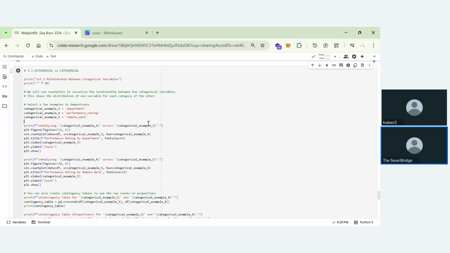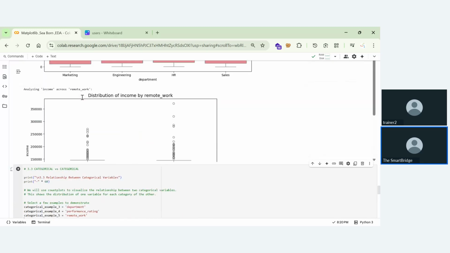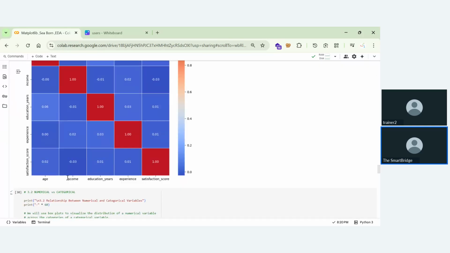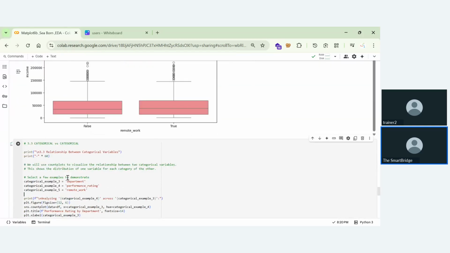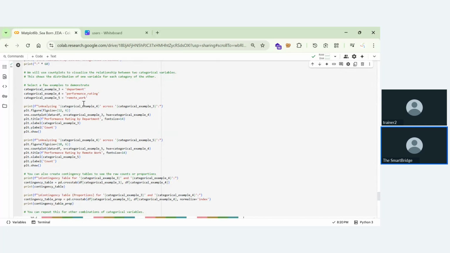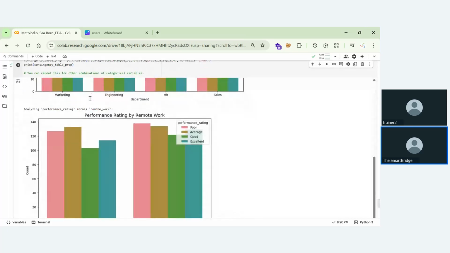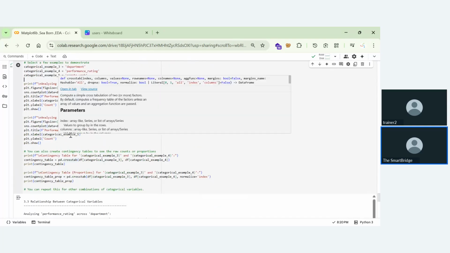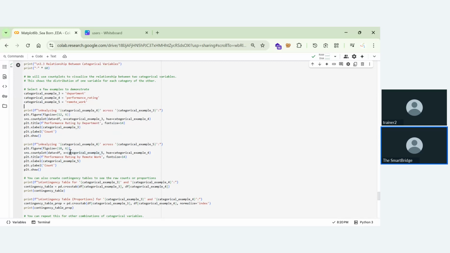And when you go for this other cell, we have completed categorical versus categorical, numerical versus numerical. Here we have completed categorical versus categorical. Now coming to the step that is categorical versus categorical. Now here we're having department, performance rating, remote work. Now we will be checking using bar plots. Okay, this is bar plots. I hope you can understand what plot this is.